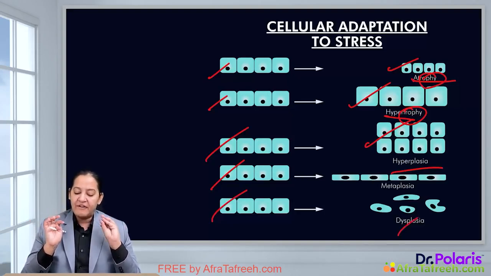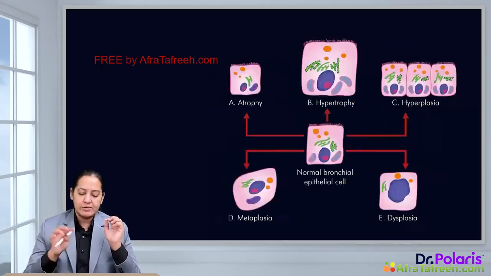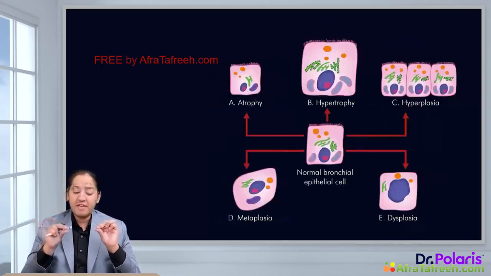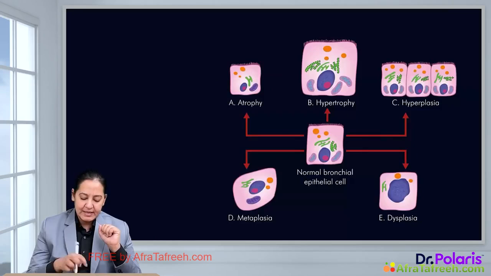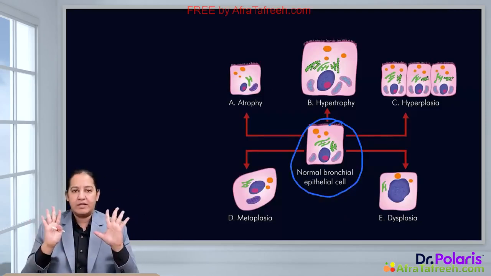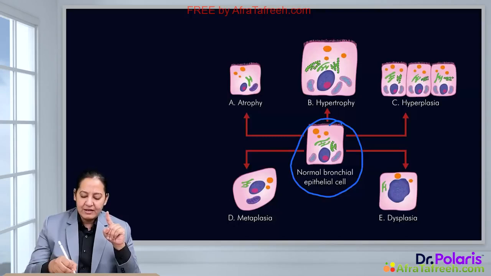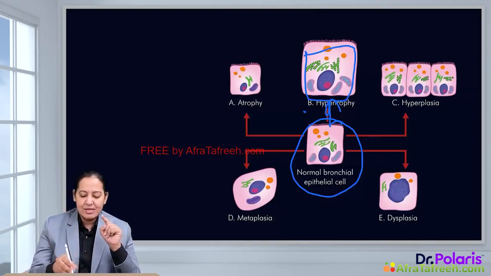So these are the 5 types of cell adaptations, the details of which we are going to study now. The same details are given here also in this diagram. In this diagram also, you can see in the center, this is a normal bronchial epithelial cell. Now you see the 5 changes around it. Can you see this cell? I am marking this cell here. In this cell, you can notice the size is increased. Increase in size is known as hypertrophy.